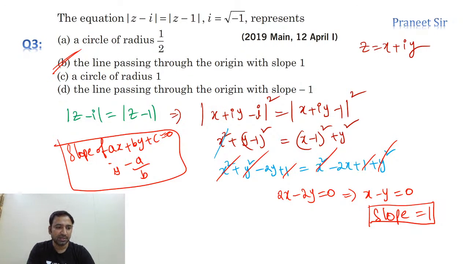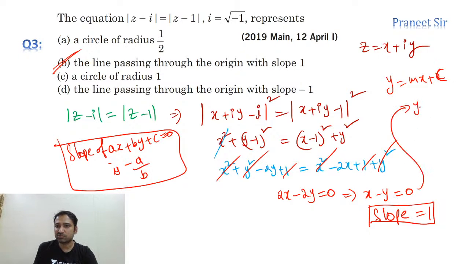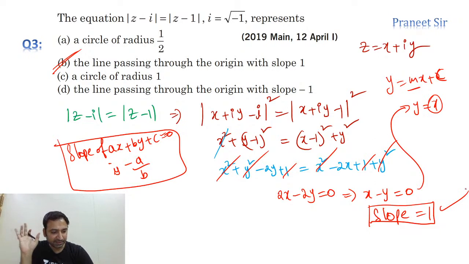Okay, right. Chalo. Minus a by b or minus b by a, Sweta? You can convert it into y is equal to mx plus c. Yeah, that is also fine. Yes, correct, exactly. So you convert it into this form, and we can write it as y is equal to x. So the coefficient of x is 1, so we can say that slope is equal to 1. Correct. Any method is fine.